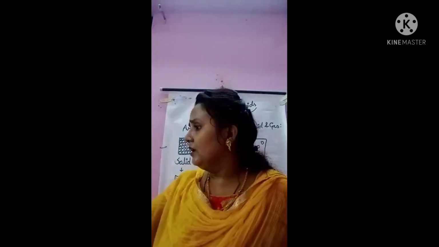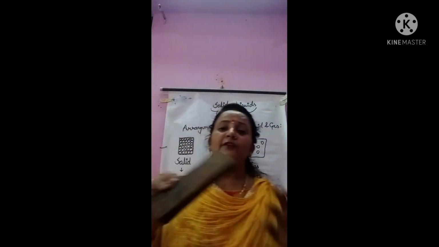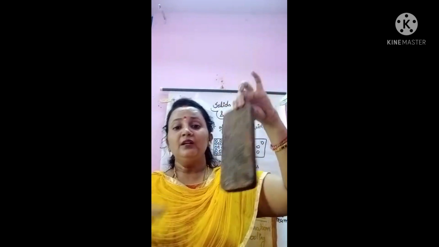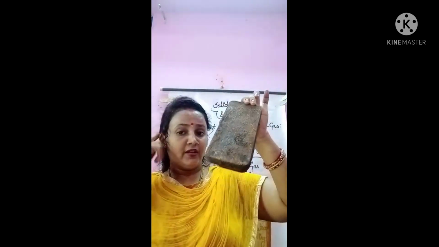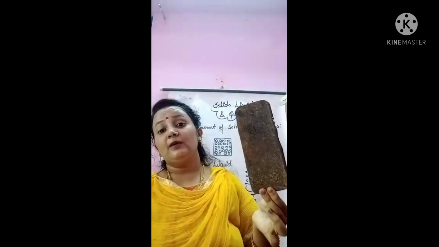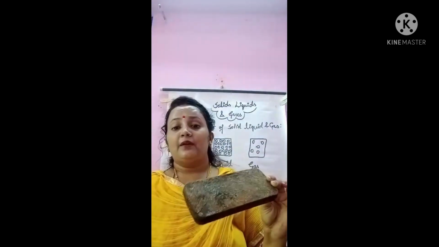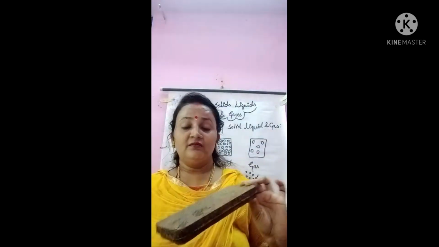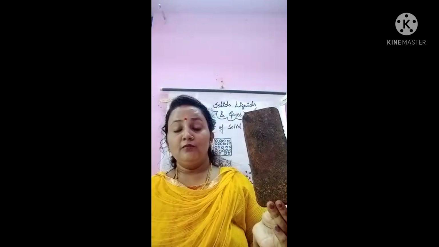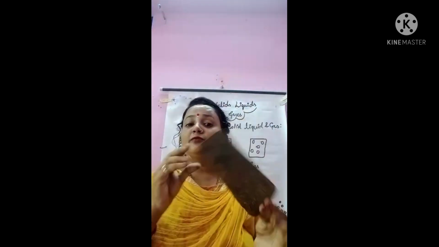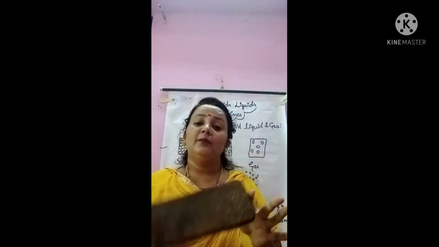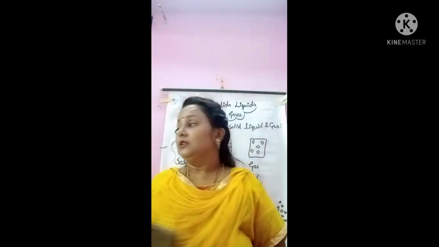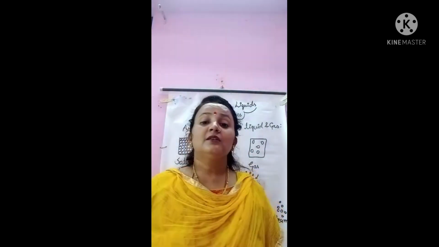Now you can see one more thing. You can see this box. It's an iron box, but now you can see it's very old and changes have happened with the box. What changes happened? Now it is in another form, right? It is a rusted box. So a new substance formed, and we cannot get it back again in the previous form of the box, right? So it is a chemical change.